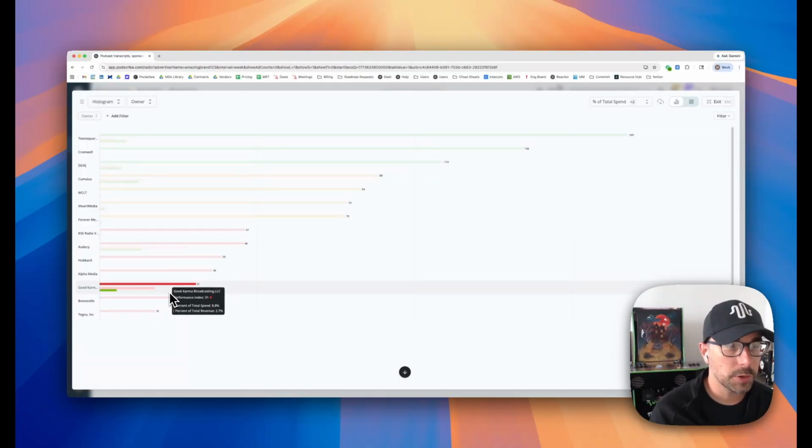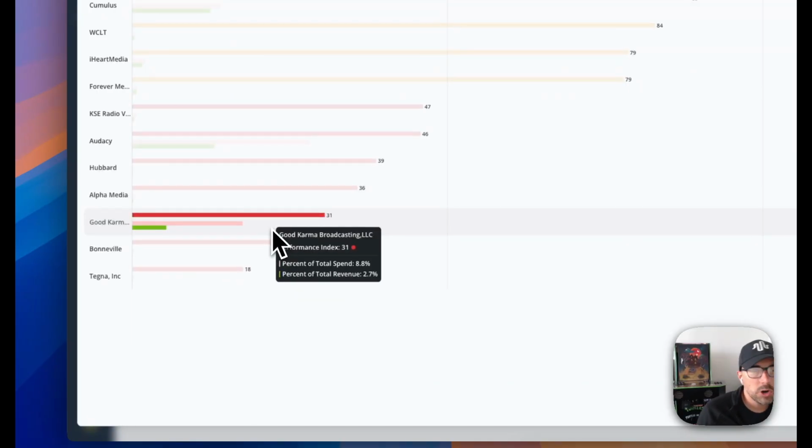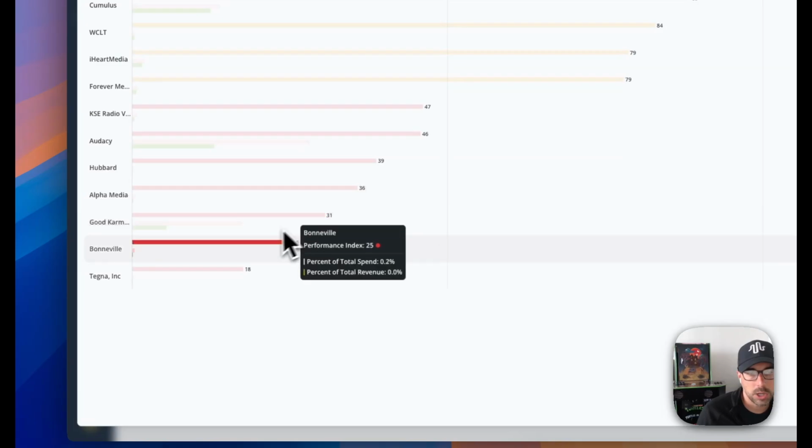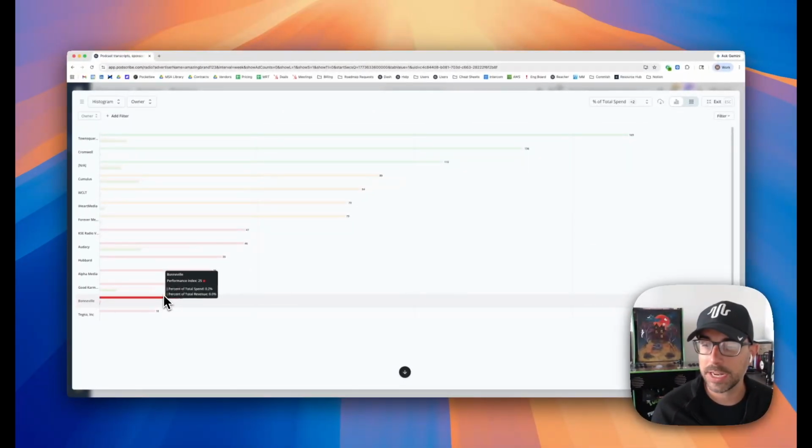So a really good example here might be Good Karma. Good Karma operates with a very low performance index. I'm putting a lot more spend in based on the revenue that we're getting out. And if I look at the total spend bar, that pink bar there, anywhere where I see a fairly large pink bar where the performance index is red or yellow, hey, that is the indication that I need, or perhaps a place where I could be shifting budget.